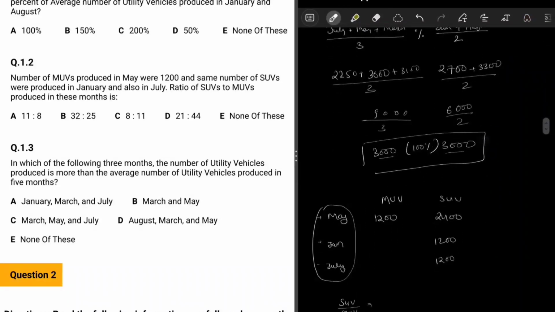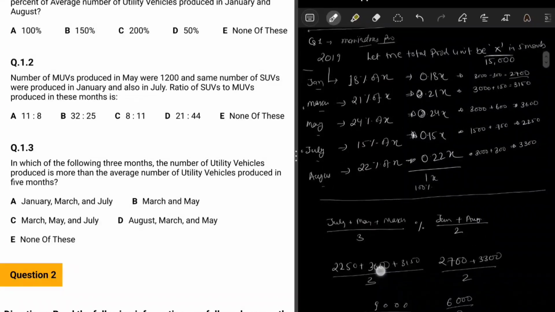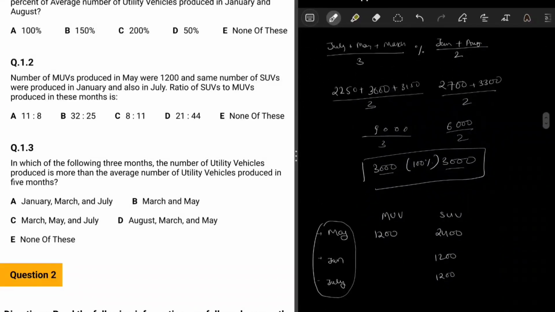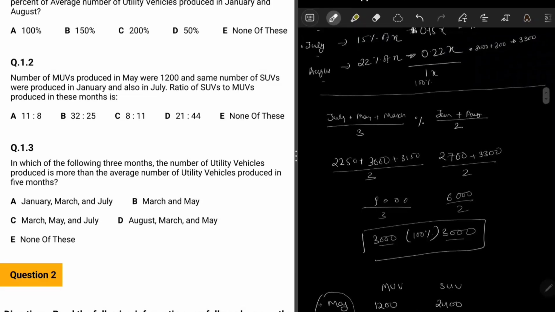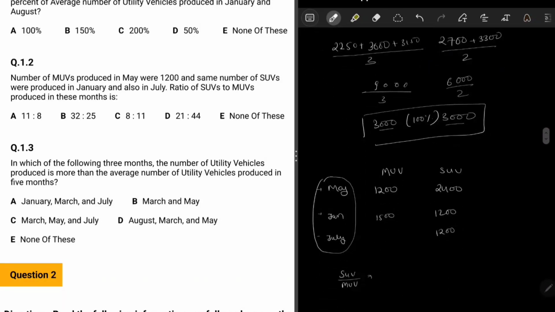In January, the total production was around 2700, so if you subtract 1200, you will get 1500. And here the July production was 2250, so if you reduce it by 1200, you will get around 1050.